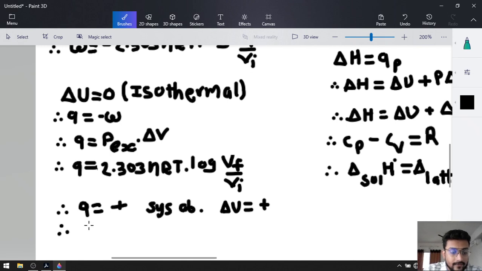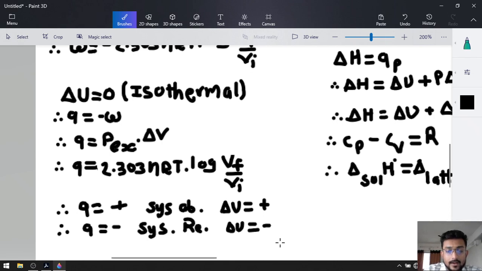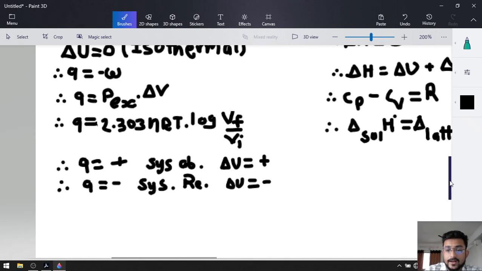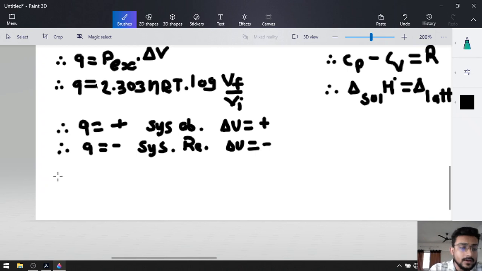After that, if heat is released from the system to the surroundings, then Q will be negative, and delta U will also be negative. After that, that condition was also explained for work. That's why if W is positive, that means work is done on the system.